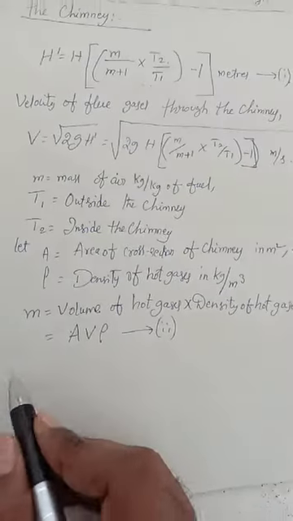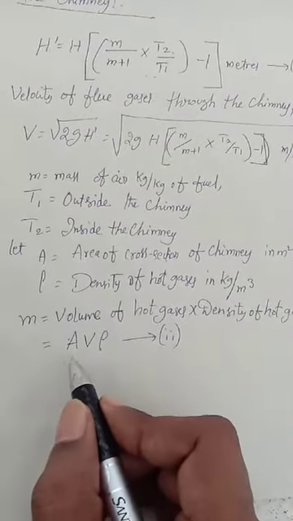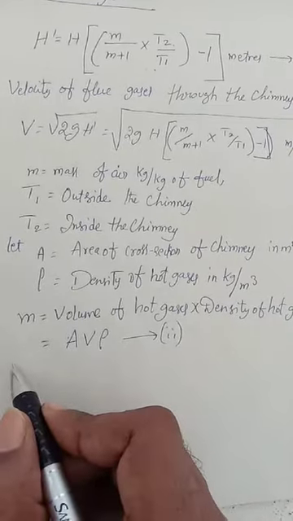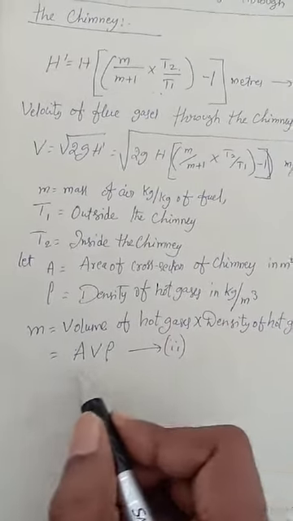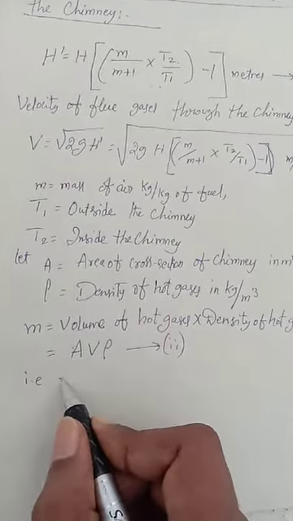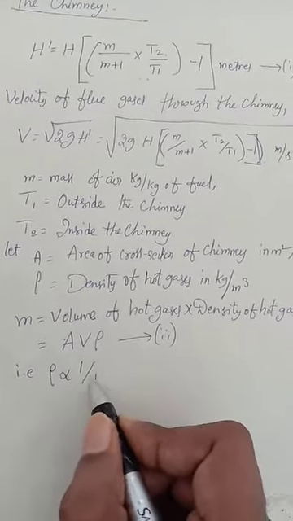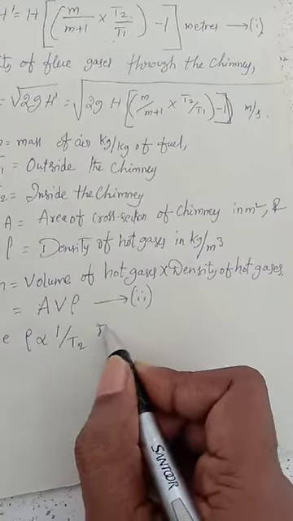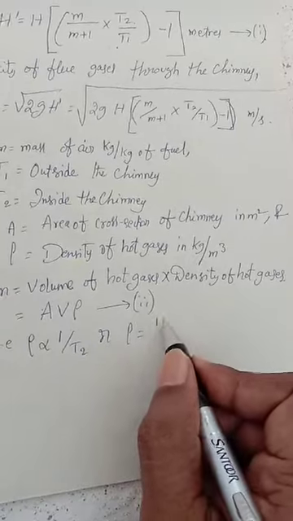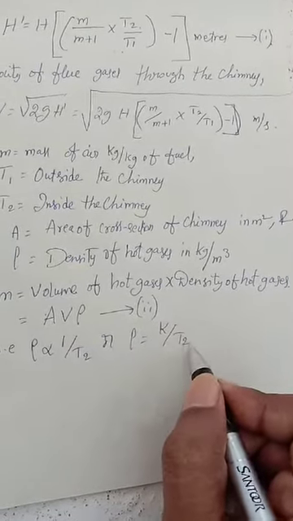We know that density of the hot gases is inversely proportional to its temperature. So that is rho proportional to 1 by T2, or rho is equal to K by T2, where K is a constant.